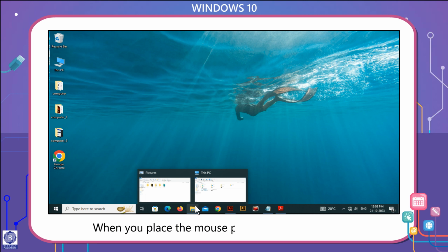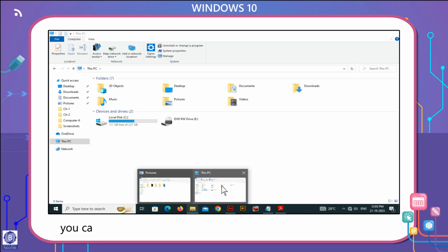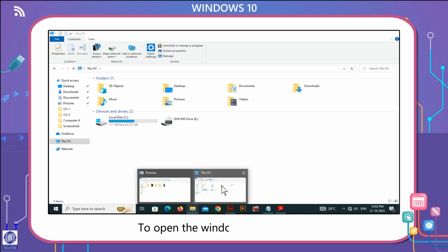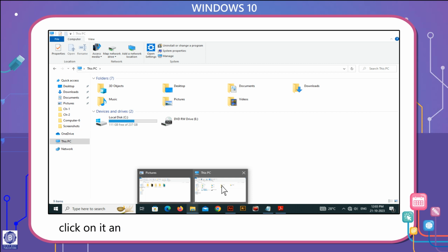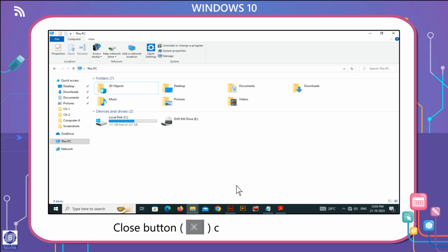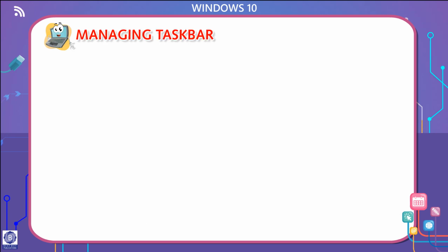When you place the mouse pointer on a thumbnail, you can temporarily view the full-size image of associated window. To open the window permanently, click on it, and to make it disappear, move the mouse pointer away. You can also close the window by clicking the Close button on the thumbnail image.